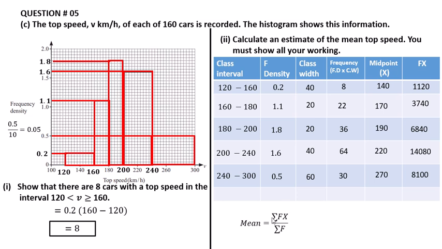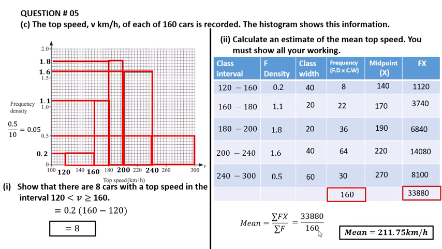To calculate the mean, the mean formula is summation of f of x divided by summation of f. The summation of f of x means we need the sum of all these values, that is equal to 33880, and summation of f is the sum of all these values, that is equal to 160. Putting these values, 33880 divided by 160, we get the final answer of the mean is equal to 211.75 km per hour.